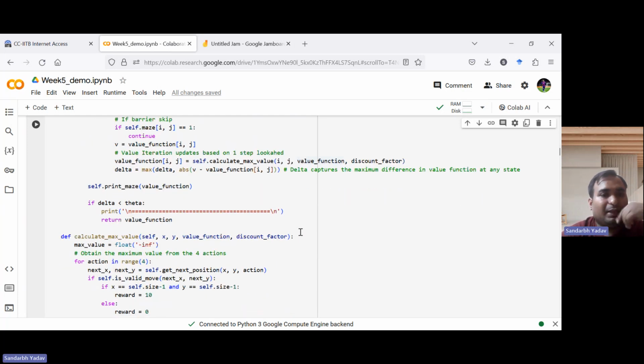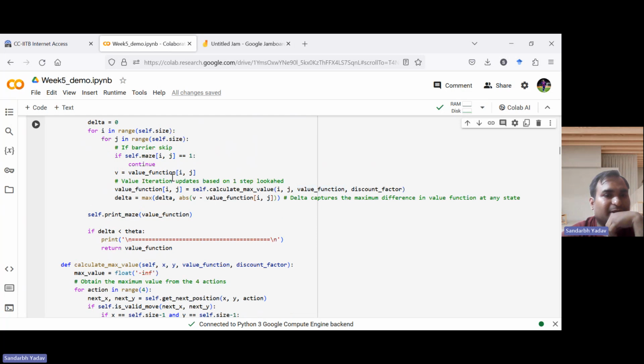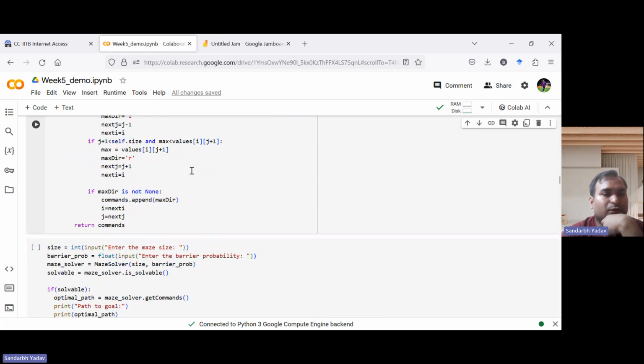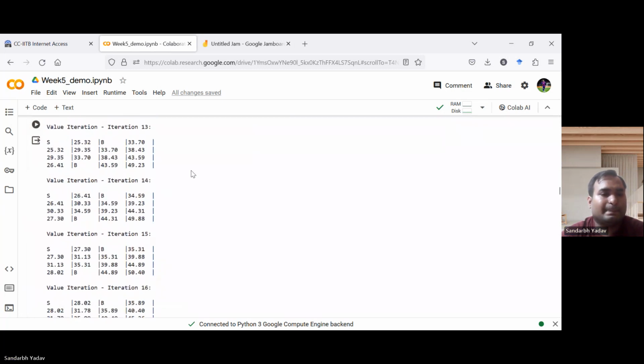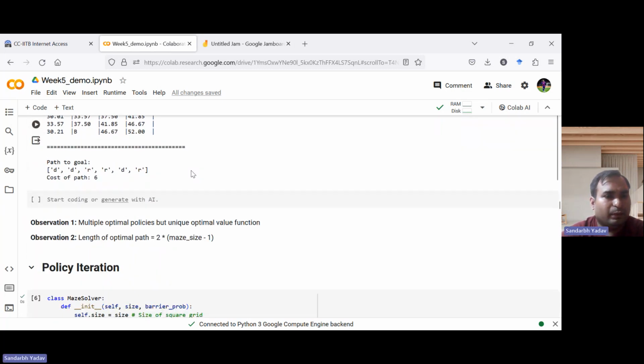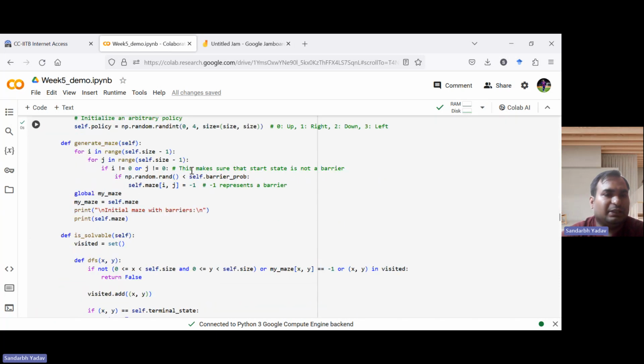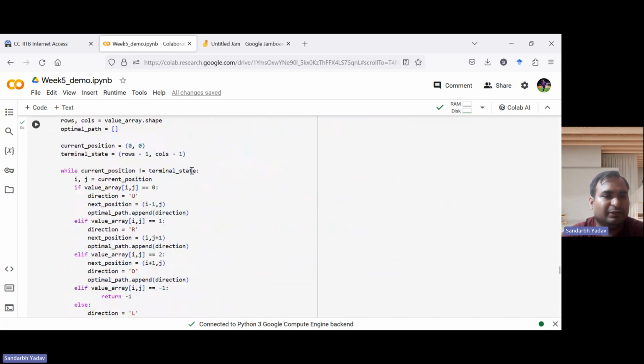So now this is being done state by state, right? We are iterating over all the states. So i represents the x coordinate and j represents the y coordinate. So this was value iteration. Now I'll move to policy iteration. Maybe I'll demonstrate it first.